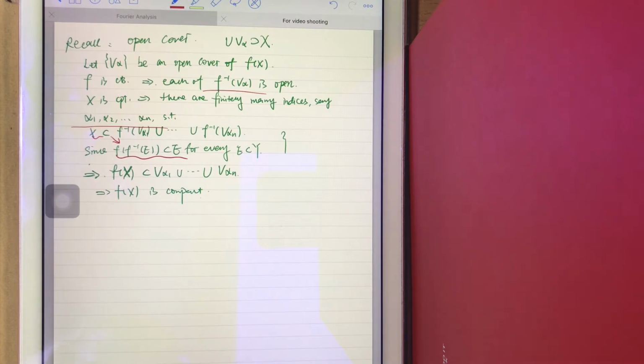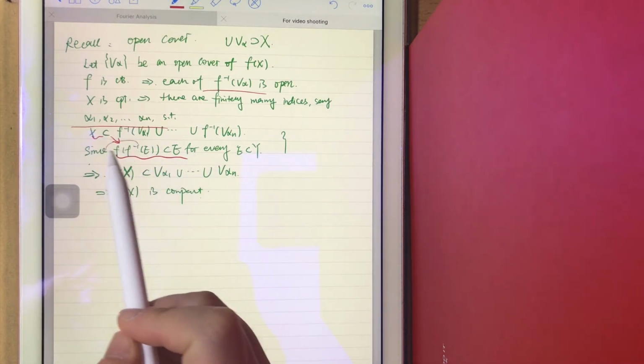Okay, so what we know is that X can be covered by f inverse of V alpha 1 until f inverse of V alpha n. So f(X) can be covered by V alpha 1 union V alpha 2 until union V alpha n.